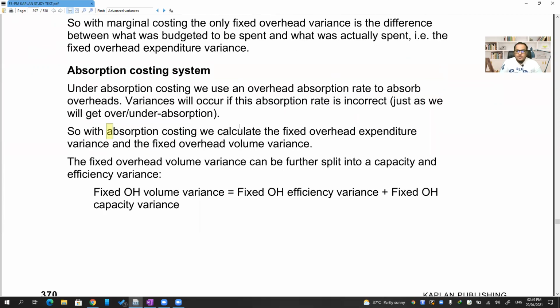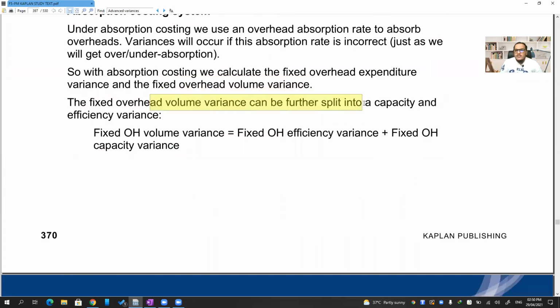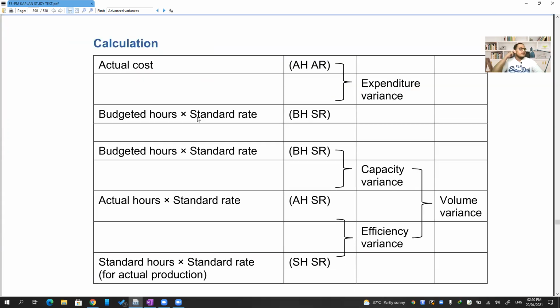So with absorption costing, we calculate the fixed overhead expenditure variance and the fixed overhead volume variance. The volume variance can be further split into a capacity variance and an efficiency variance. Now look at these. Your expenditure variance is nothing but the difference between the actual and budgeted. But please be careful, the standard rate has to be taken.